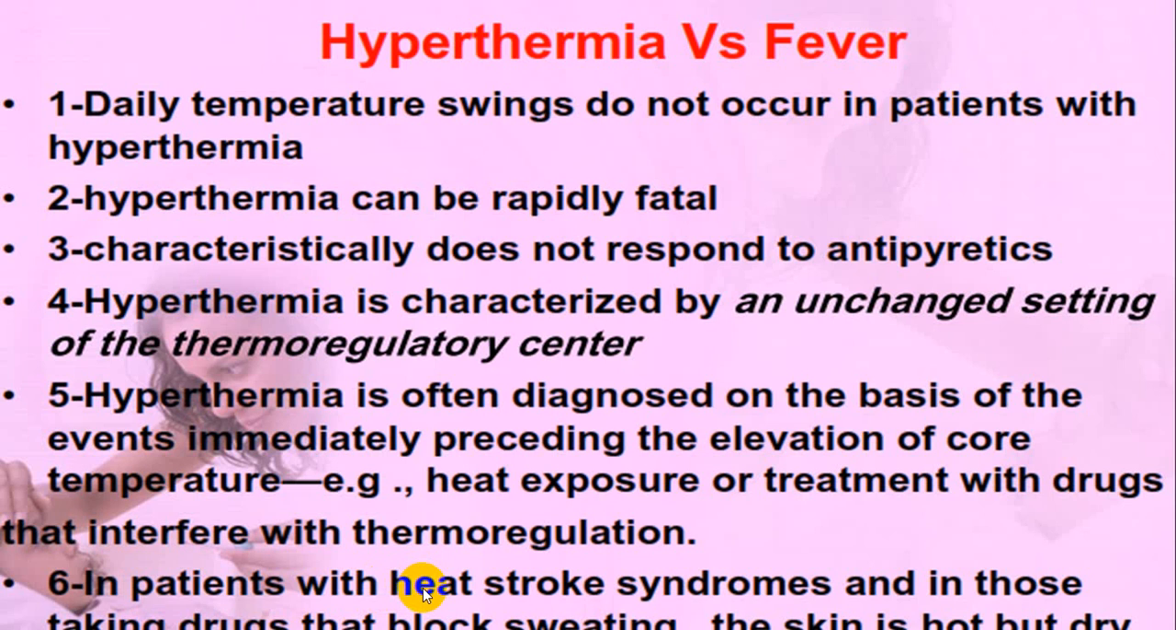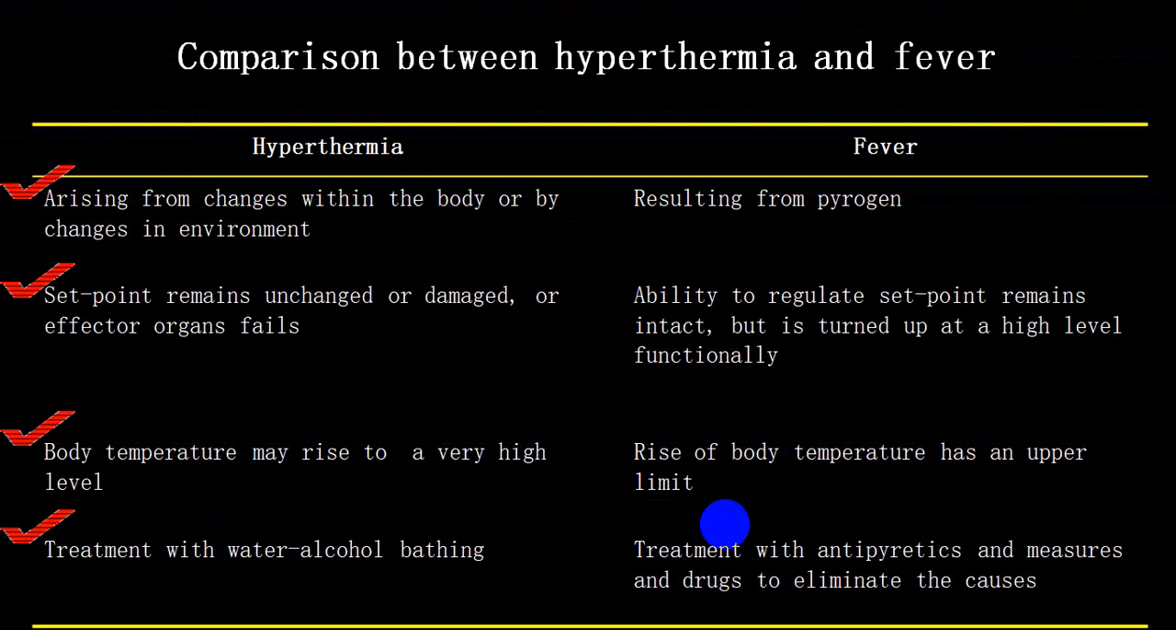Very frequently, the most common condition which comes under hyperthermia we call the heat stroke syndromes, where a person is exposed to extreme heat like sun heat or furnace, etc. So a little comparison between hyperthermia and fever. We already mentioned, hyperthermia arises from a change within the body or a change in the environment. So either the heat production in the body is elevated or the person is exposed to extreme heat in the environment. While fever is because of pyrogens.